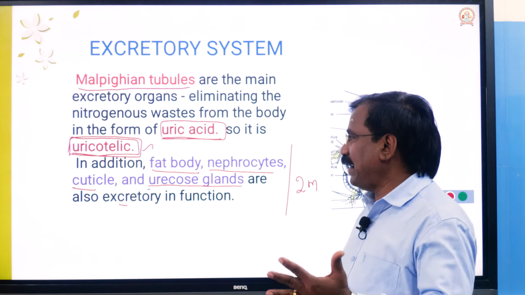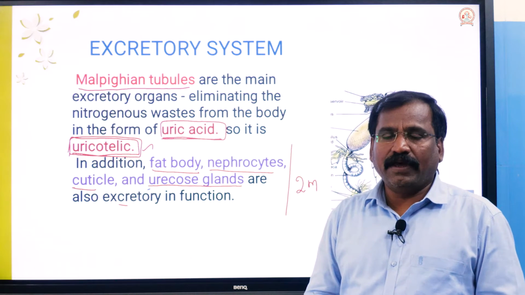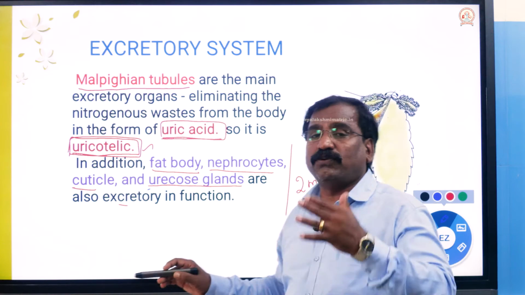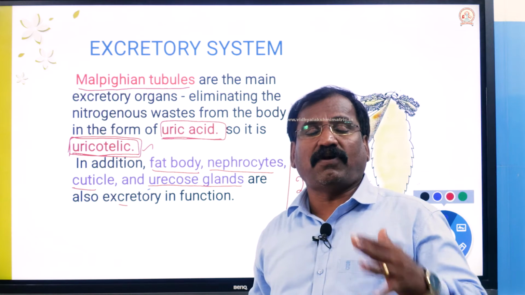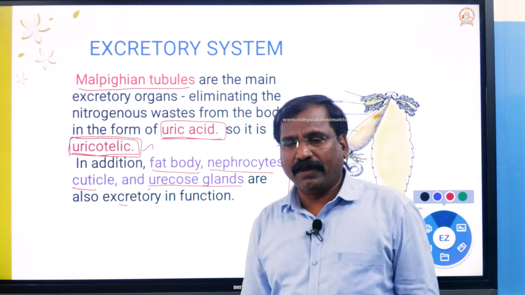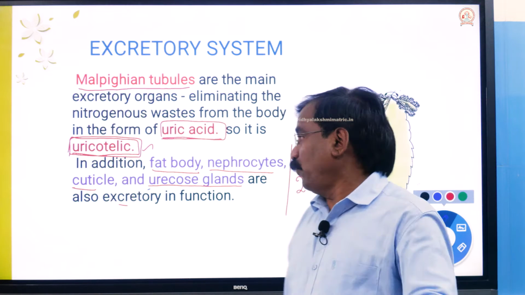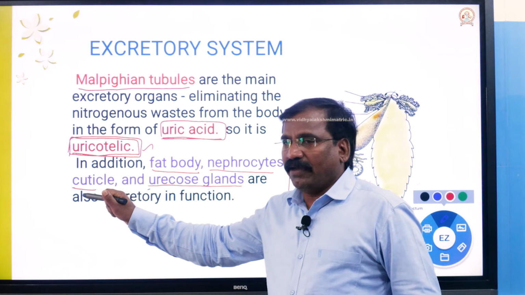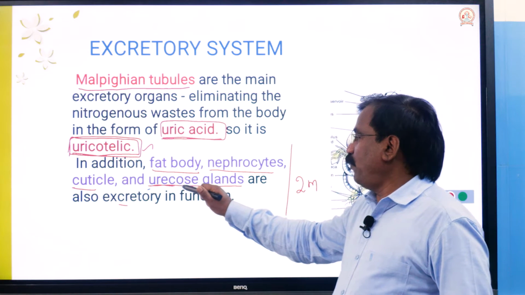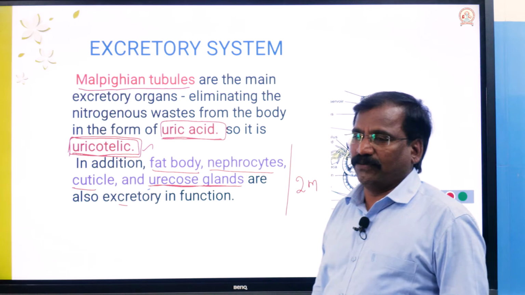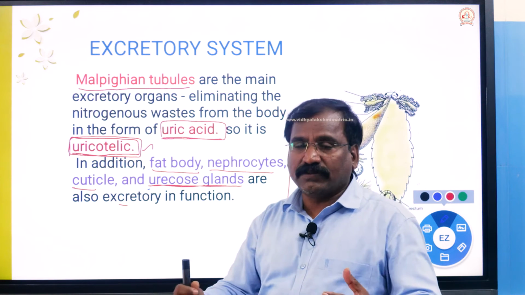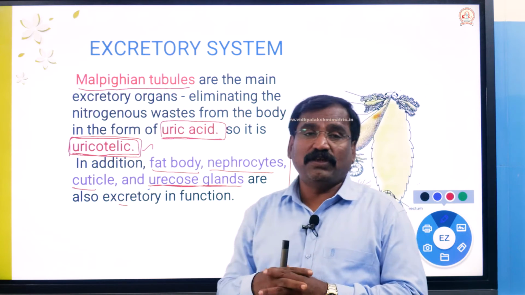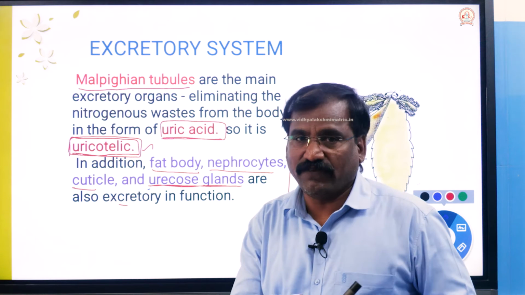These accessory structures are also involved in excretion. Now let us discuss the structure and the mechanism by which the Malpighian tubules are involved in excretion.